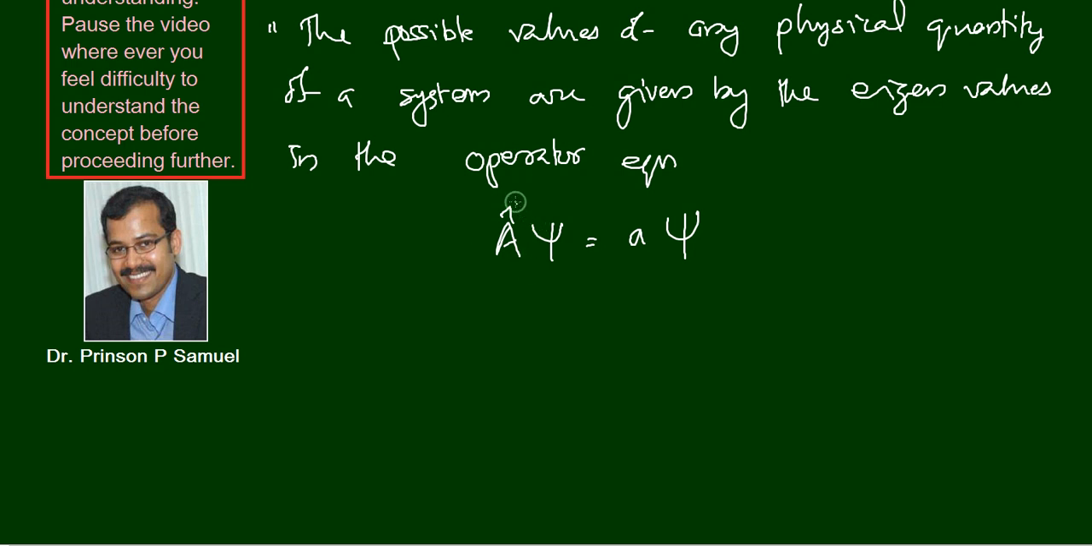From the second postulate, for every observable there is a corresponding quantum mechanical operator. Therefore, if you are measuring momentum, A cap will be the momentum operator. If you are measuring kinetic energy, A cap will be the kinetic energy operator. If you are measuring total energy, A cap will be the Hamiltonian operator, like that. Okay, so if you construct an equation like this, whatever value you are getting here will be the possible value of the physical quantity of that system. So this a can take many values.